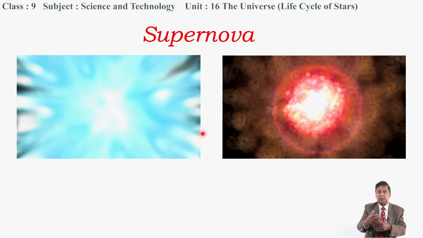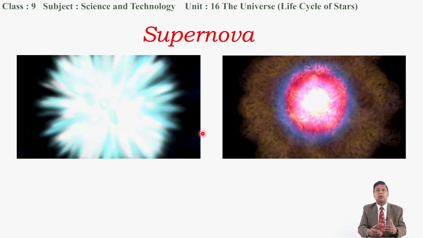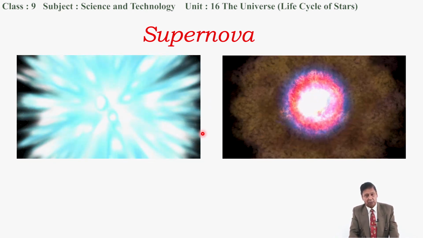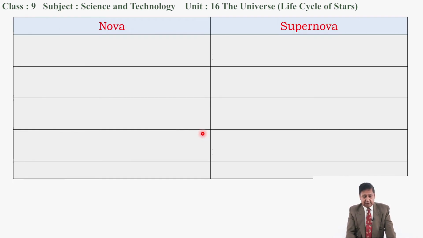Now, before going to this neutron star and black hole, I want to tell you some differences between nova and supernova. Let's see the difference. What is the difference between nova and supernova? In nova, it releases a less amount of mass in the universe.